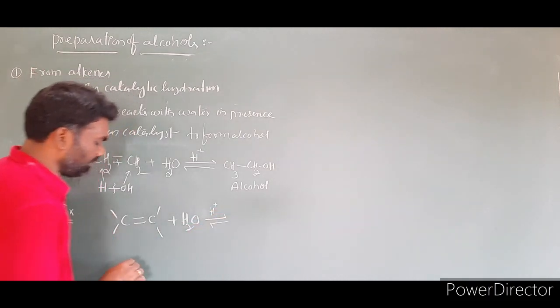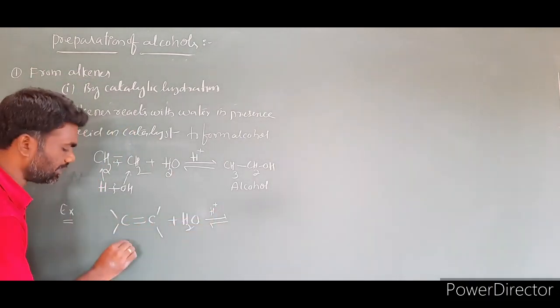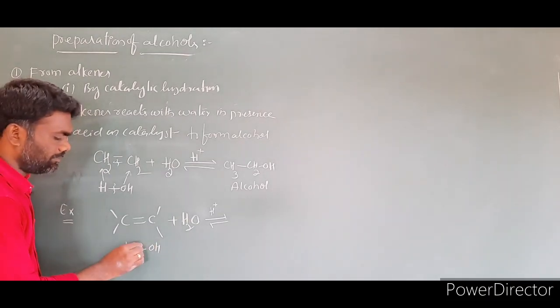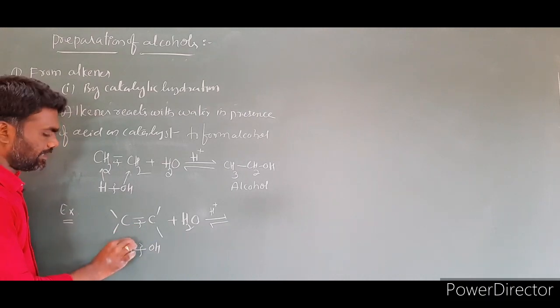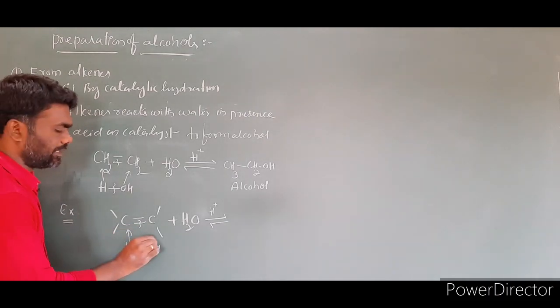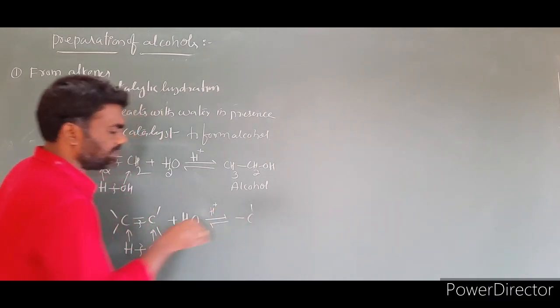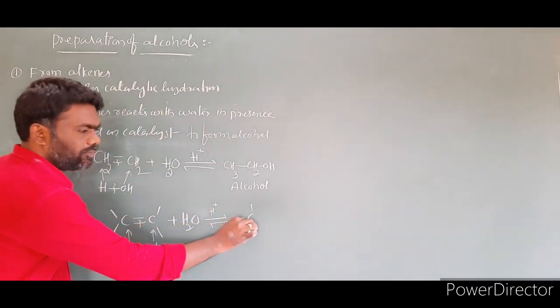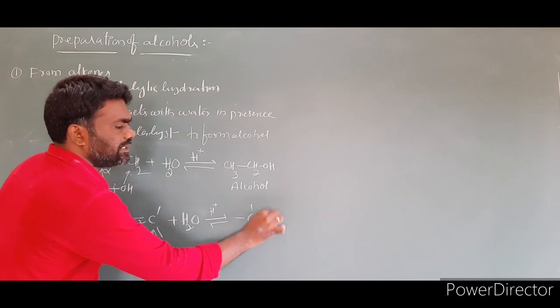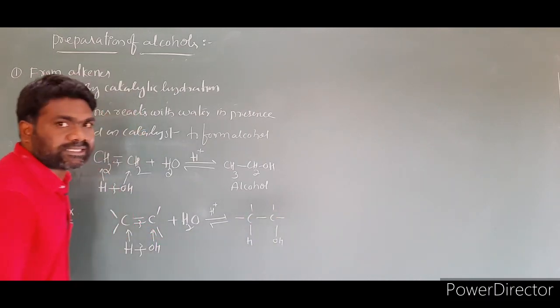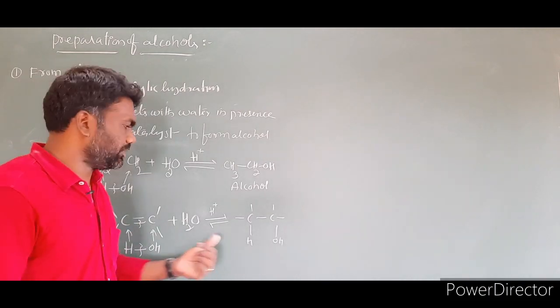Writing water as HOH, break this bond, attach this hydrogen to one carbon and this OH to the other carbon. The product is C with a hydrogen attached, and C with OH attached, each already having two other bonds. This is the general representation of the reaction.